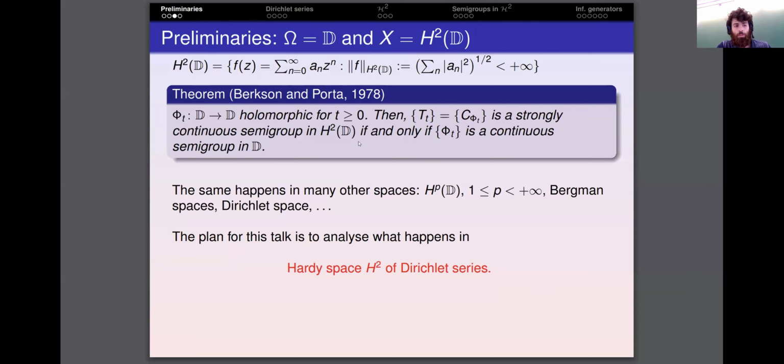And let me recall what Berkson and Porta proved in their seminal paper from 1978. They showed that given a family of holomorphic self-maps of the unit disk, this family defines a strongly continuous semigroup of composition operators in H2 if and only if the semigroup of symbols is a continuous semigroup in the unit disk. So this result was later generalized to HP, also to the Bergman spaces, the Dirichlet space. And as I mentioned before, the plan is to see what happens when we look at this result in the Hardy space H2 of Dirichlet series.